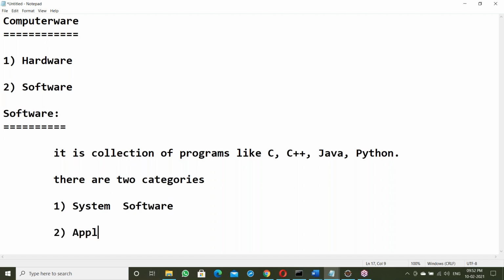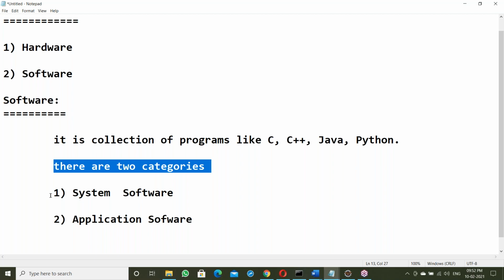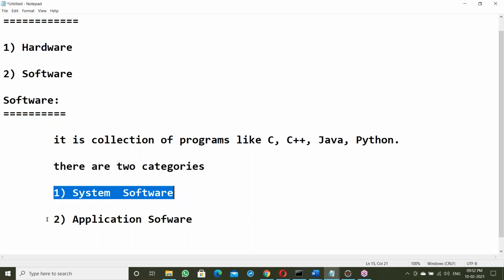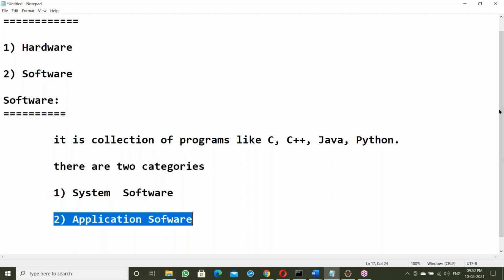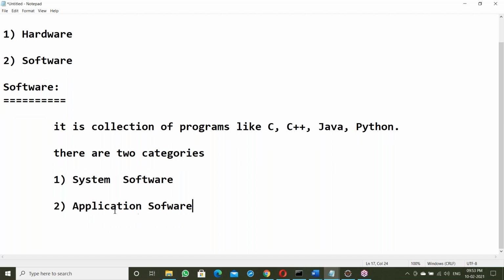So there are two categories in software: first system software, next application software. What is Java? Java comes under which category here? Application software. Java is application software.